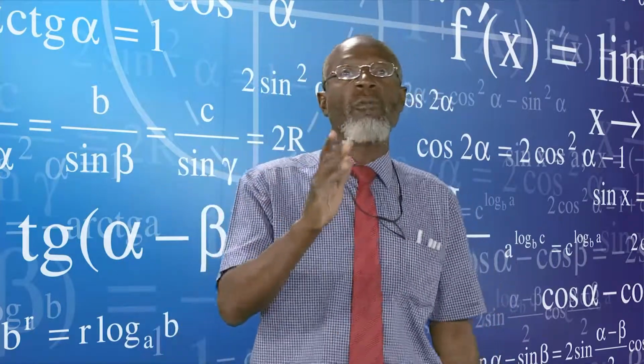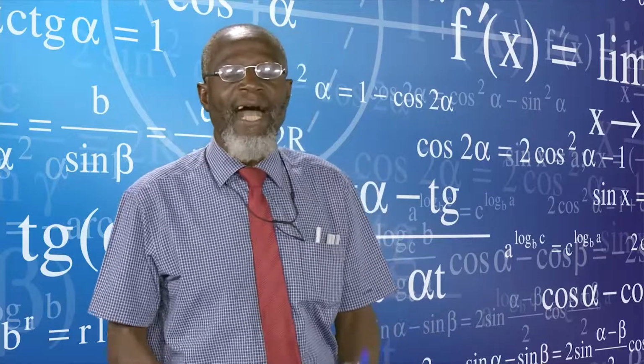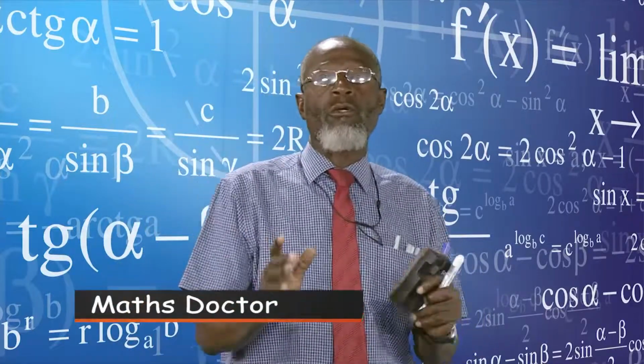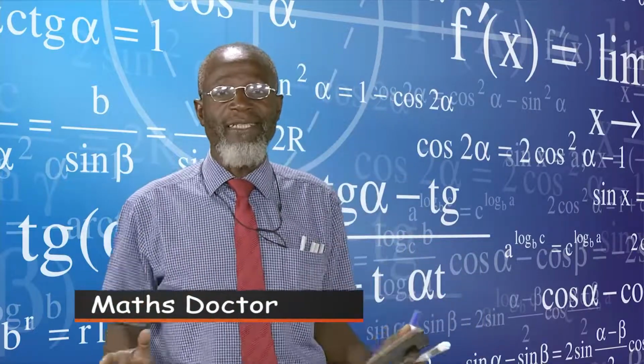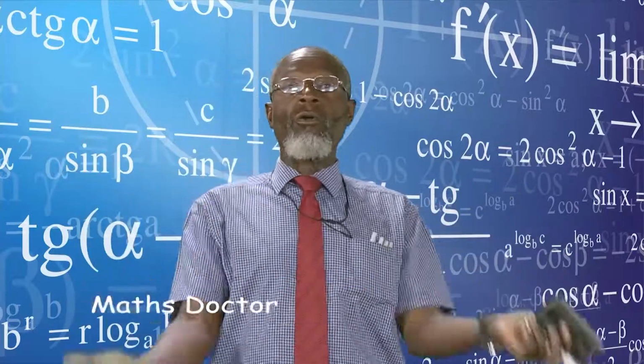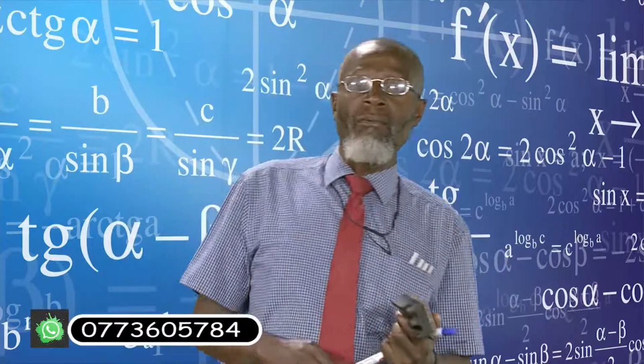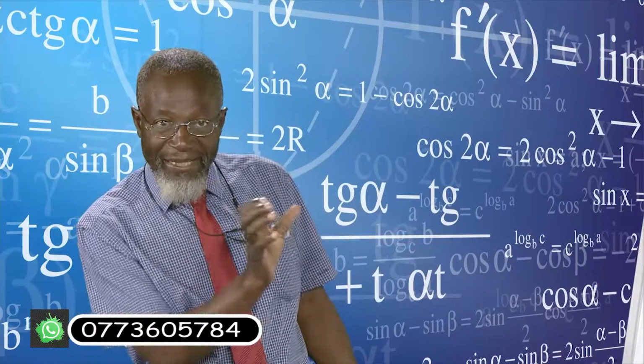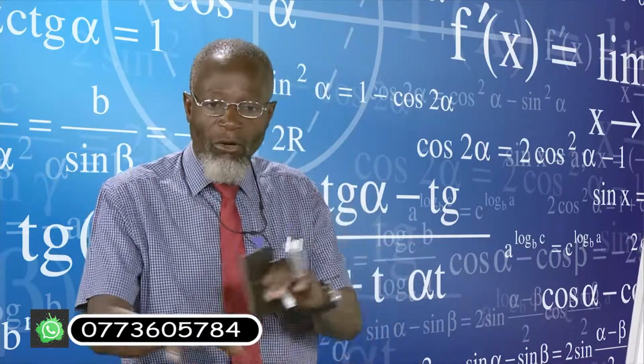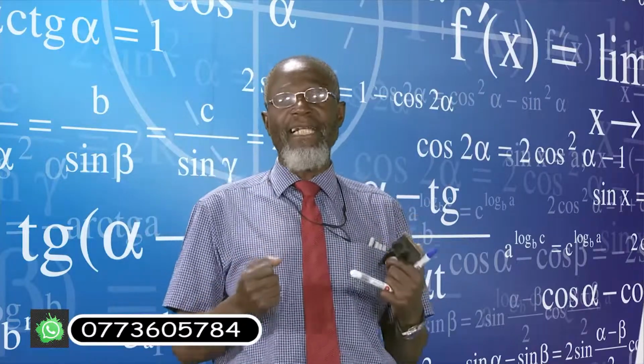Everyone has got potential to pass mathematics. I repeat, everyone has got potential to pass mathematics. Now, where do we go wrong? Normally, when most people fail mathematics, it's to do with the background. It's to do with the basics. It's to do with the groundwork that would have been done initially.